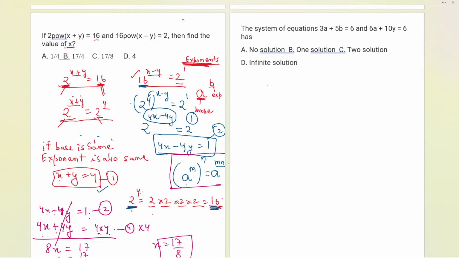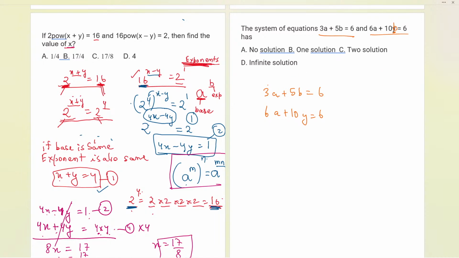Let me tell you what we are going to do over here. We are going to do the same thing that we have just read. Now, 3a plus 5b equals 6. This equation is 6a plus 10b equals 6. There is a small change here: it is written y, but it should be b. So now let us see.